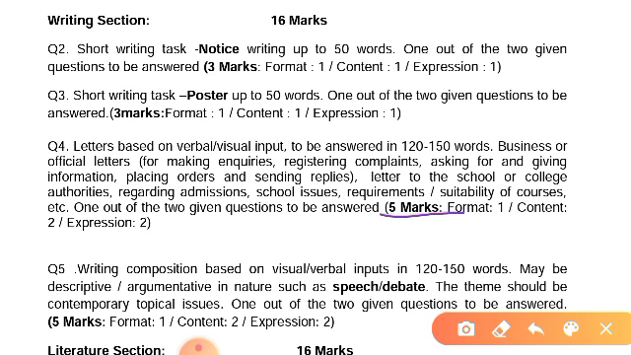The letter carries 5 marks: 1 mark for format, 2 for content and 2 for expression. So you get 5 marks if you write all things, format, content and expression, clearly.